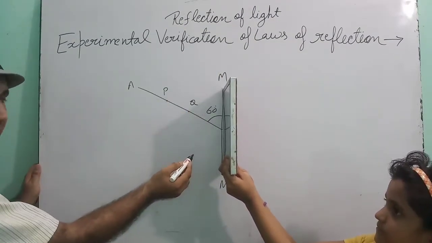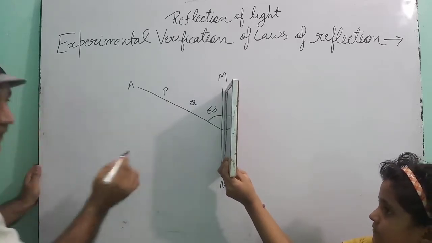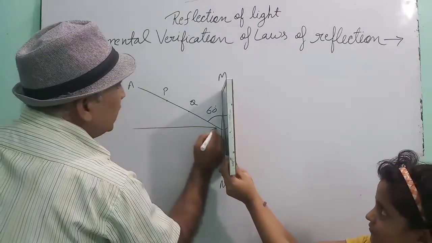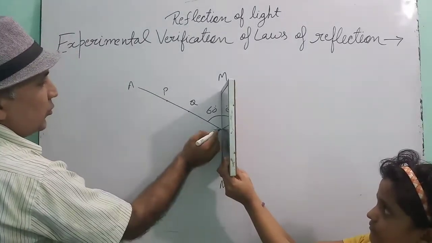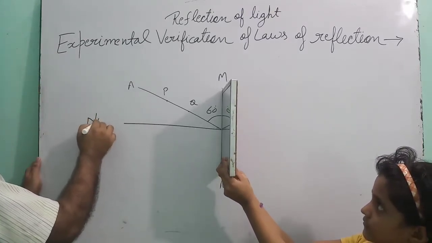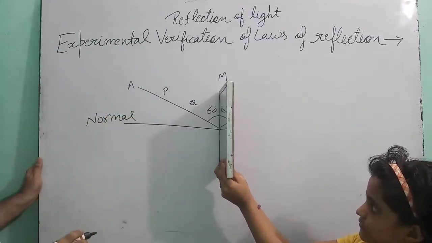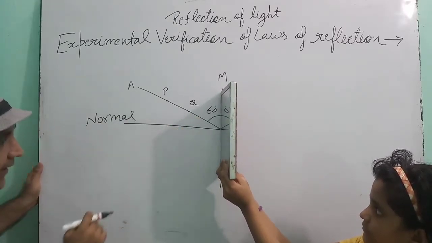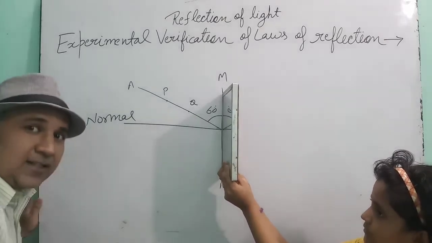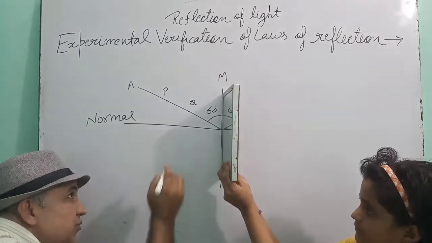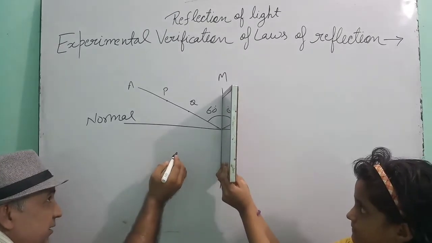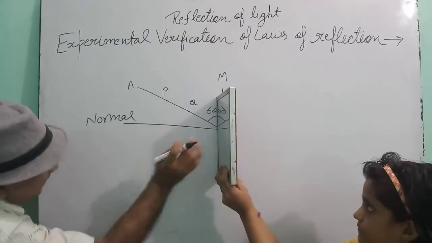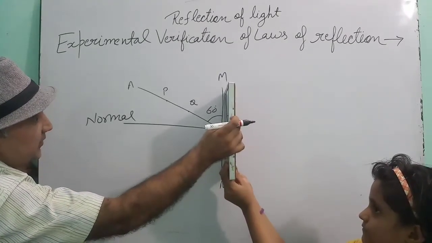When you keep the mirror here, do one more thing. At the point O, draw a line perpendicular to the surface. At point O, draw a normal. Then from the other side of the normal, see the image of P and Q. From this side, when you see the image of P and Q, mark where you can see P. Keep it here, beta.